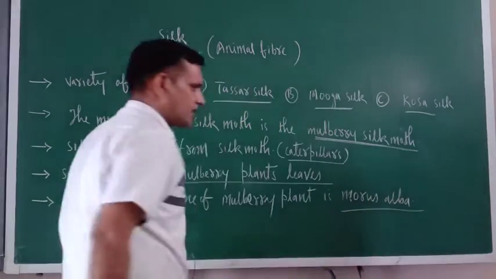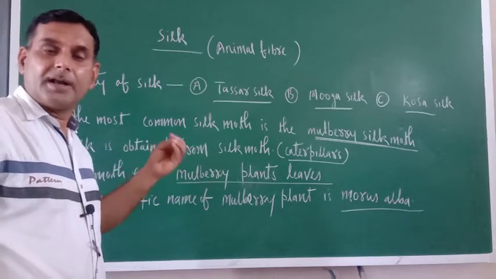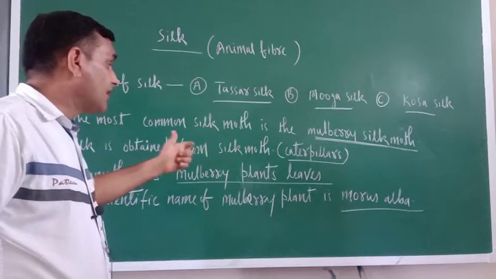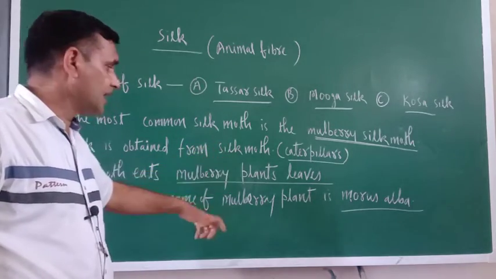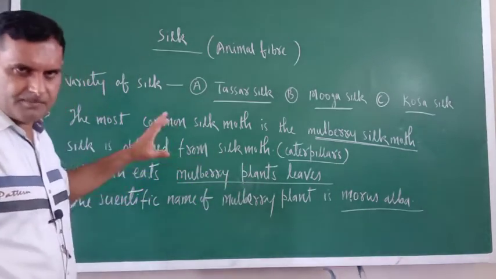Just try to understand. Silk is obtained from an insect called the mulberry silk moth, the silk moth caterpillar. It is the same name.